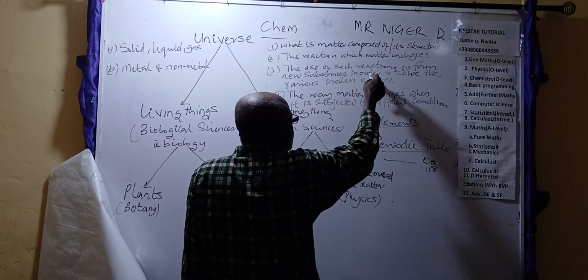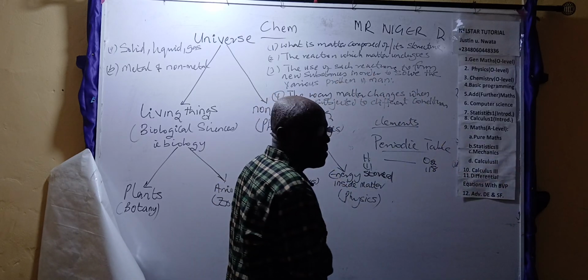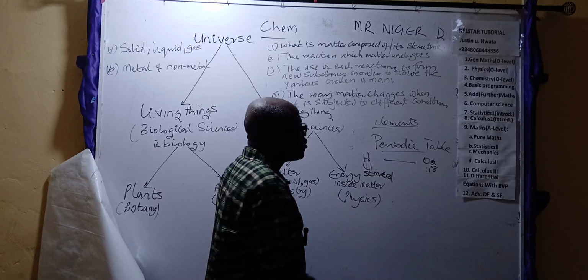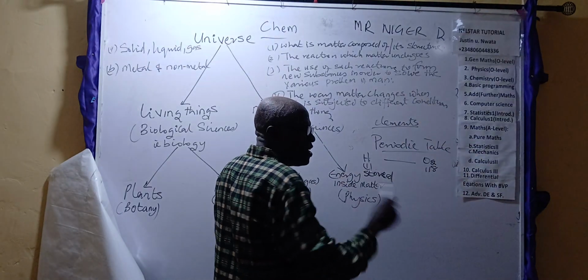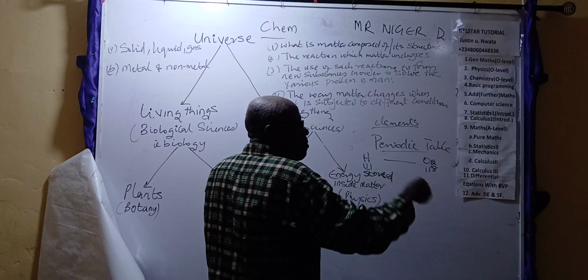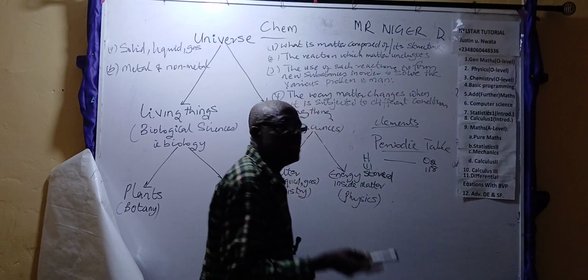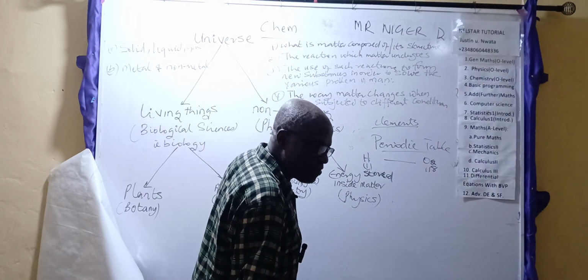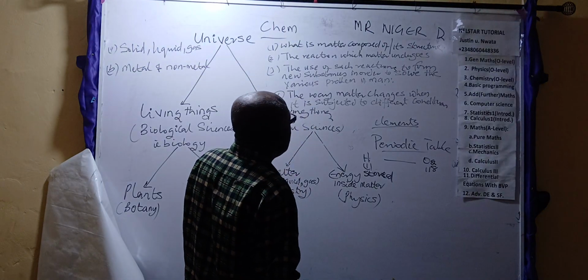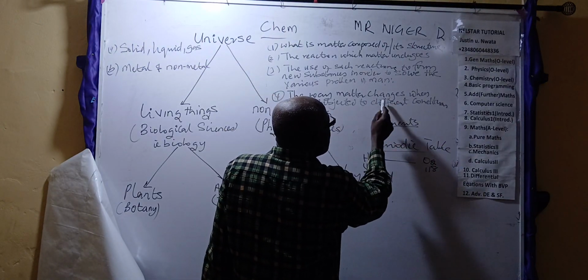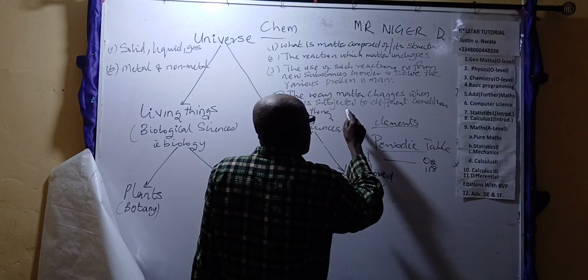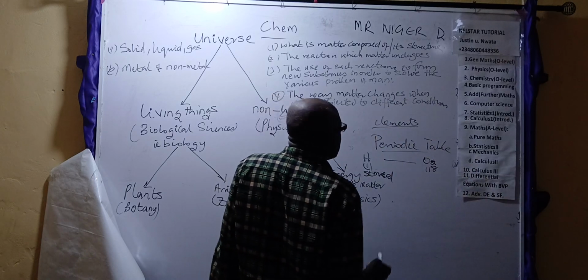When they find those new substances, some can become drugs which you take, some become fertilizer and agricultural products, some are chemicals we use on our skin, some are pomade, some are soap. These are different types of chemicals in different areas of the human environment. And finally, the way matter changes when it is subjected to different conditions of temperature and pressure. This is what chemistry is all about.